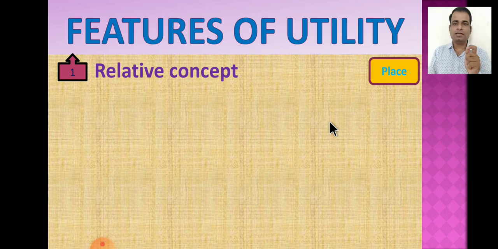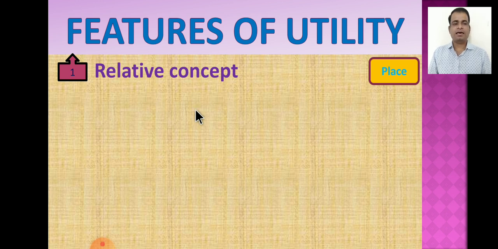It means the utility of a commodity is always related with place. If the place of utilization changes, the utility from the commodity also changes. Therefore we can say that it is a place relative concept. Here we may take a very easy example related with place utility.